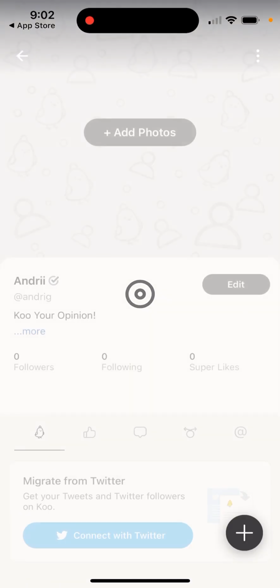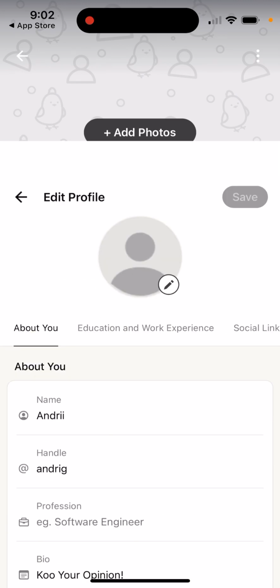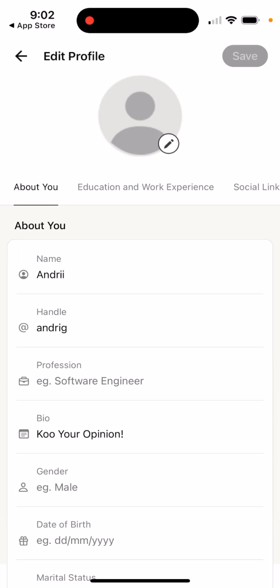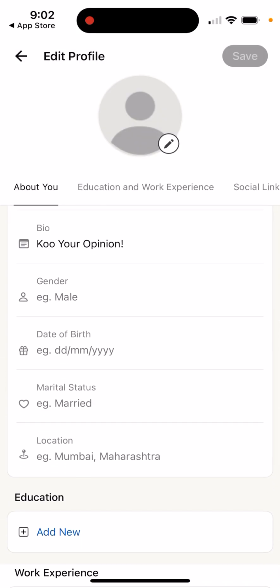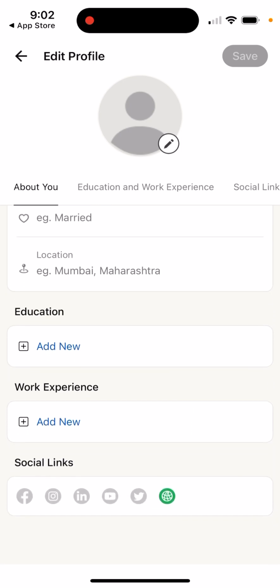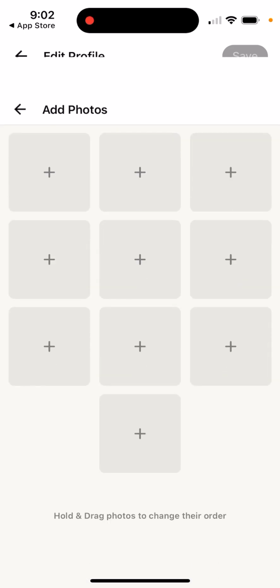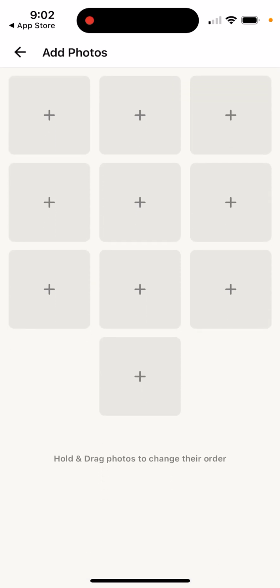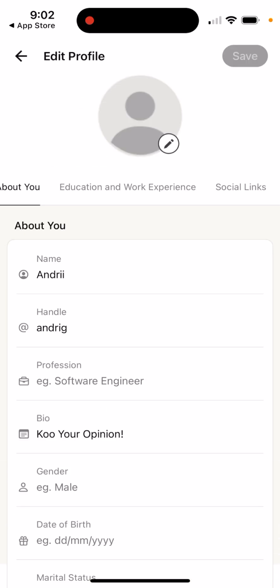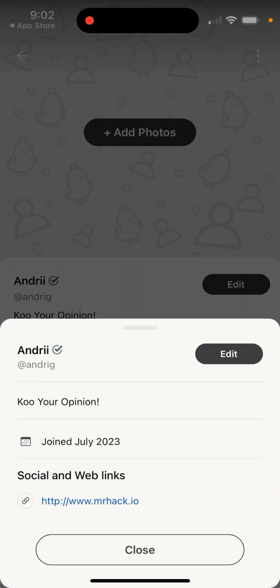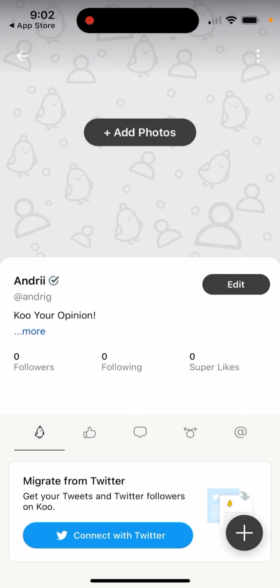In the top left, you have your profile. You can add photos. If you want, you can edit your profile. You can change your handle, your username, your name, profession, your bio, and then education, work experience, and add some social links: Facebook, Instagram, LinkedIn, YouTube, Twitter. Change your profile picture, easily add photos. So that's basically that, and then they will be reflected here in your banner. You can change your description as well.